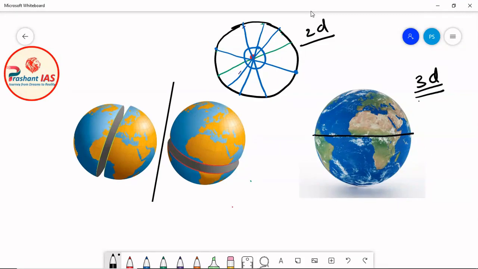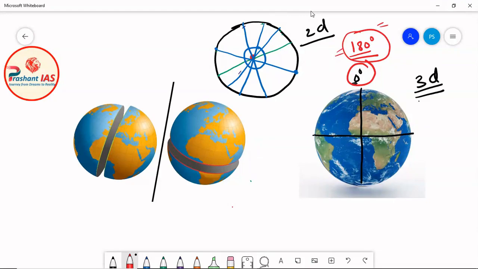For example, let's suppose this is the 0° meridian of longitude. Remember friends, I have told you about the 0° meridian of longitude. It is also called the prime meridian. Just opposite to 0°, there is one more longitude which is known as the 180° meridian of longitude. They are opposite to each other. Means if one is on this side of earth, then 180° is on the other side of earth, drawn on the opposite side of each other.